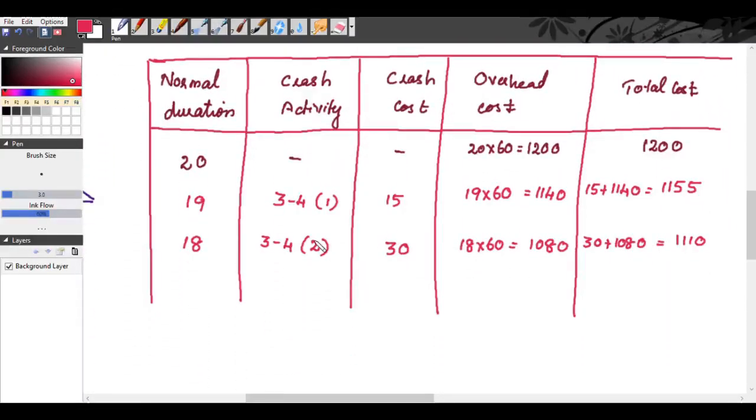Now we will crash it for another 1 more day. So our duration becomes 17 days. We are crashing the activity 3, 4 for the third day. So the crash cost becomes 15 into 3, 45. Overhead cost becomes 17 into 60, so it is 1020. So our total cost becomes 45 plus 1020, that is 1065 rupees.